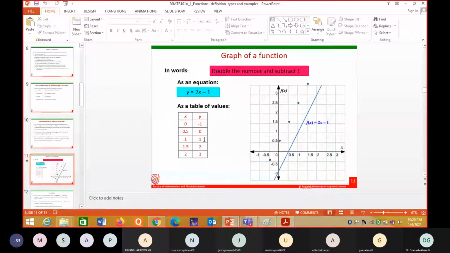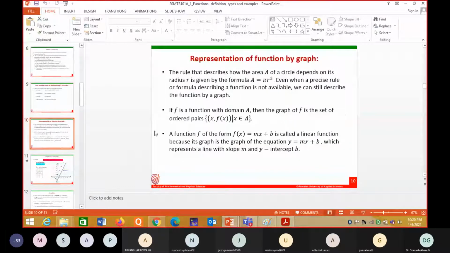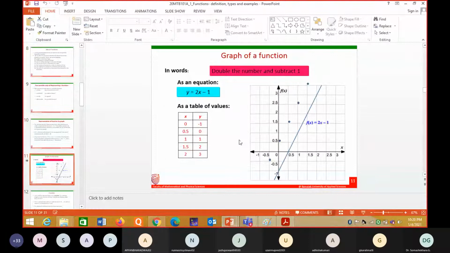A function f of the form mx plus p is called a linear function because its graph, the graph of the function y is equal to mx plus p, represents a line with slope m and y-intercept. Here also, straight line means we give some input x and we get an output y. So it also forms a function. So different functions we are studying. We have to draw the graph for this. We will get this one.